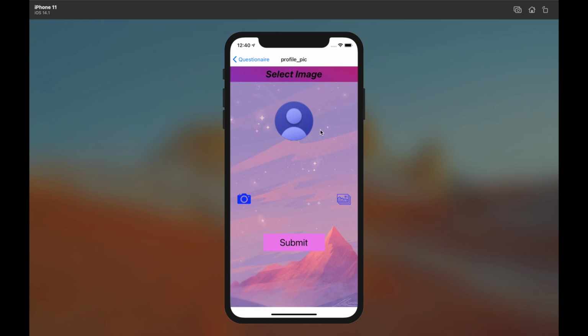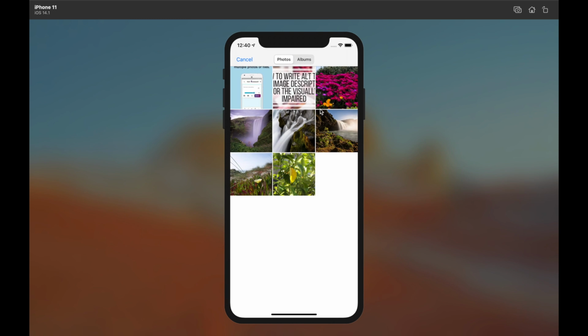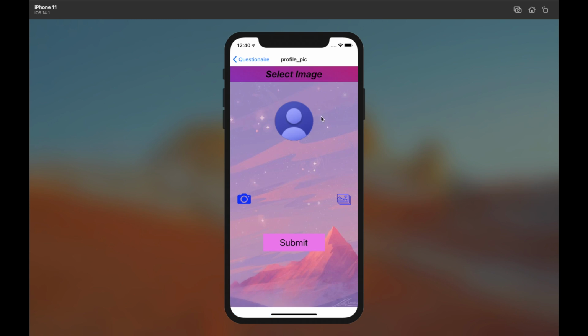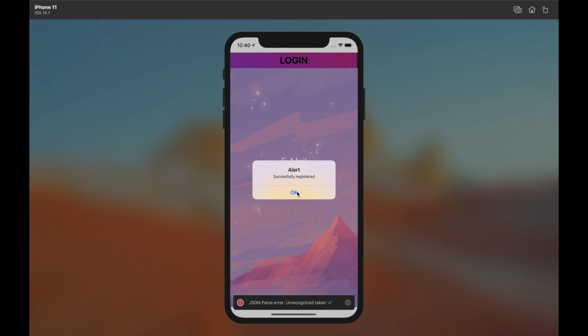This is the profile pic page, where you have to select your profile pic. For example, if you have one on your phone, then you can select it by this, but if you don't want to give your profile image, then you can also move on to submit your details without a profile picture. That will not be a problem. So I am submitting the details. Okay, this pop-up will appear if your account is registered. So we have registered this account.